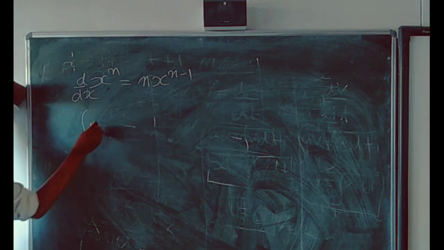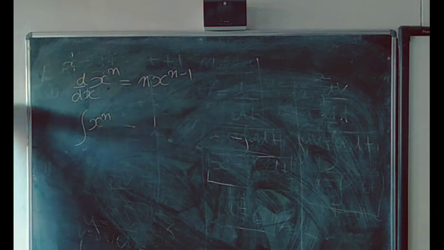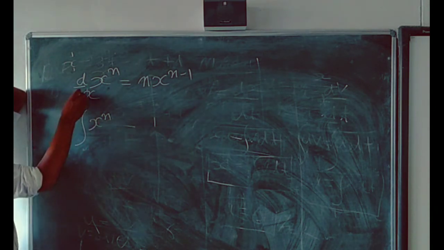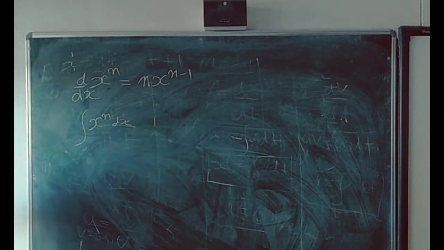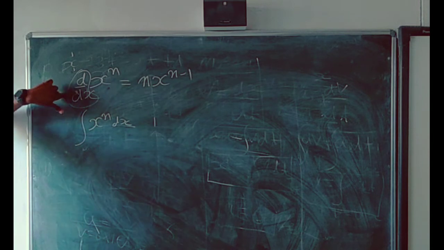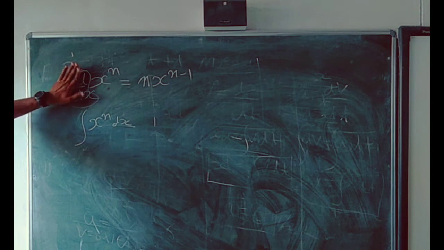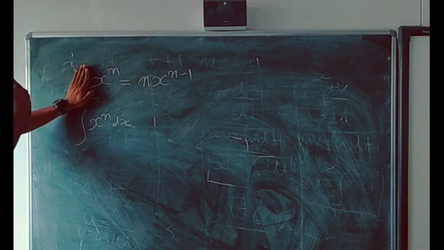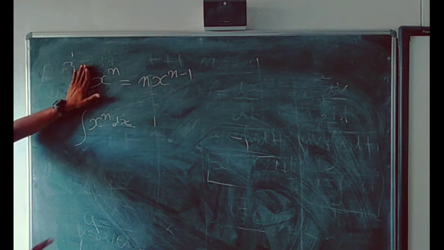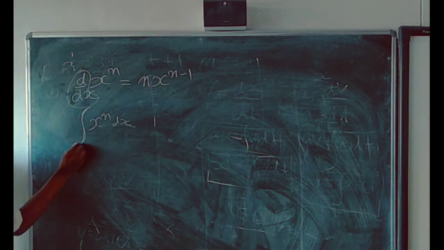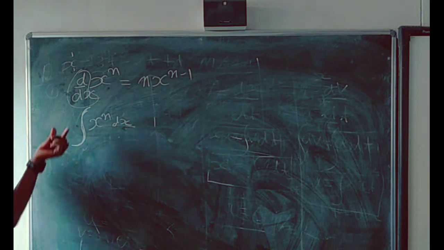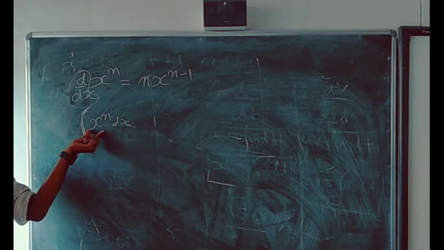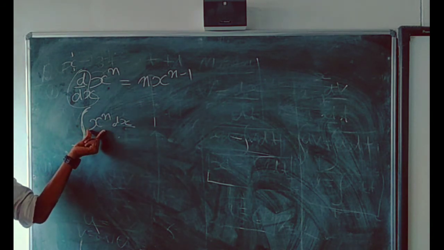But if you want to integrate x to the power n, here dx is in the denominator, there dx is in the numerator. Students, remember, d by dx is just a symbol of differentiation, and after differentiating this will be removed and you will only write the answer. In the same way, this snake-like symbol and dx, these two things are the symbol of integration. You only have to integrate the value which is between these two symbols.